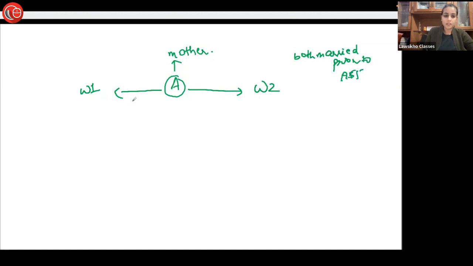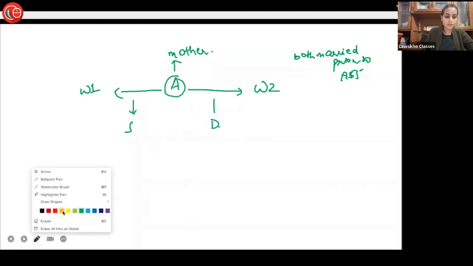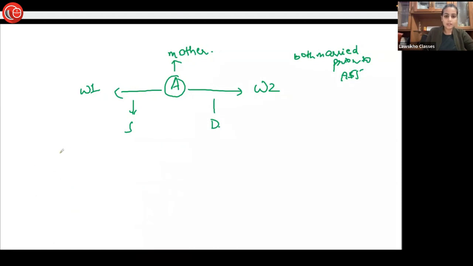Clear? So we have a son here and we have a daughter here. So the calculation of shares would be such that W1 plus W2, both the widows will take 1 share. Son and daughter each will get 1 share and mother will get 1 share separate.